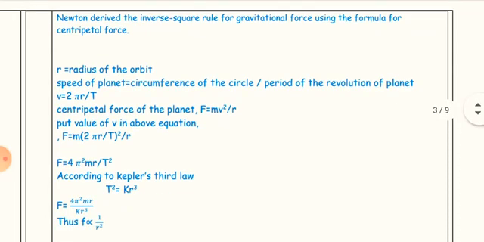R is equal to the radius of the orbit. The speed of the planet is equal to the circumference of the circle upon the period of revolution of the planet, V = 2πr/T. The centripetal force on the planet is F = mv²/r. Put the value of V in the above equation: F = m(2πr/T)²/r. We get F = 4π²mr/T².